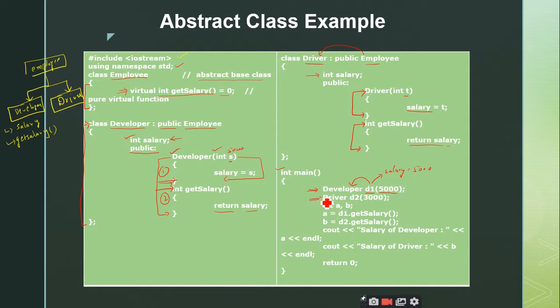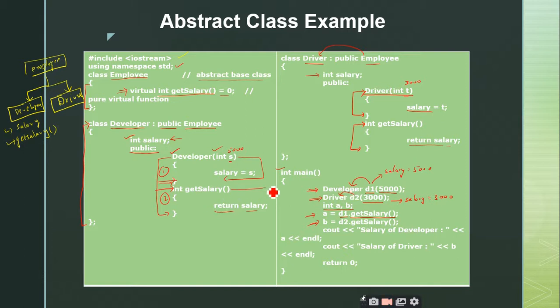Now the second statement is also similar, but you are creating the object D2 of type class driver where I am passing 3000. That means I am invoking the parameterized constructor with a value of 3000. So this particular constructor is invoked and 3000 is passed here, and 3000 is assigned to the salary of D2. So here the salary of D2 has a value of 3000, and I am just declaring two variables A and B, and A is equal to D1 dot get salary, and B is equal to D2 dot get salary.